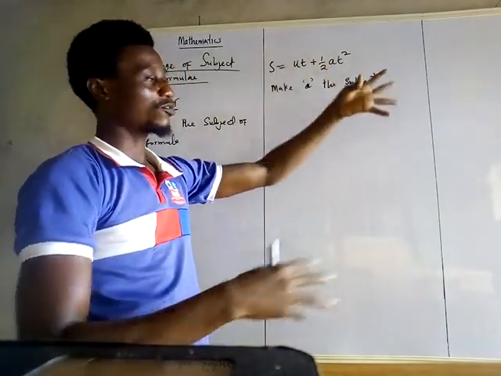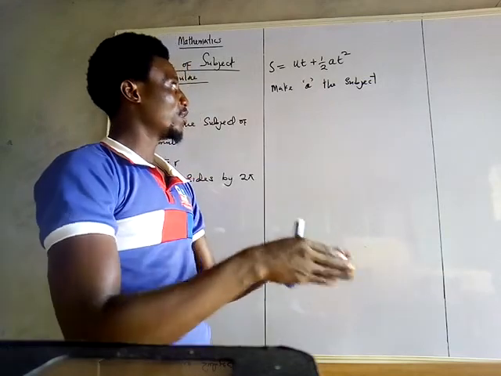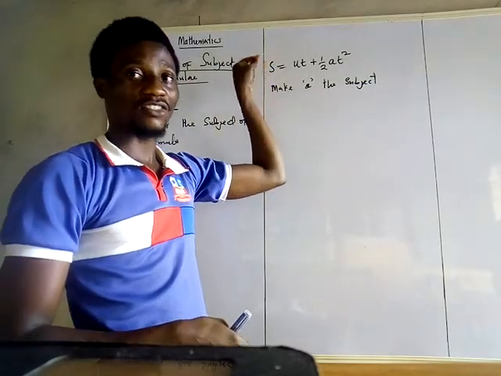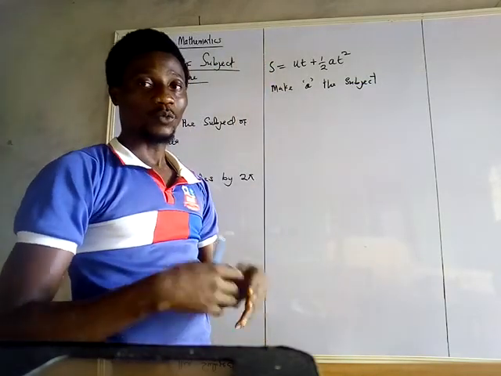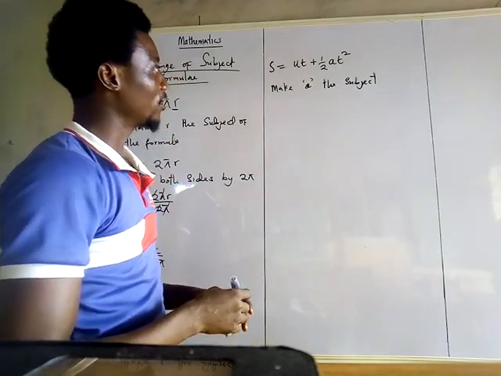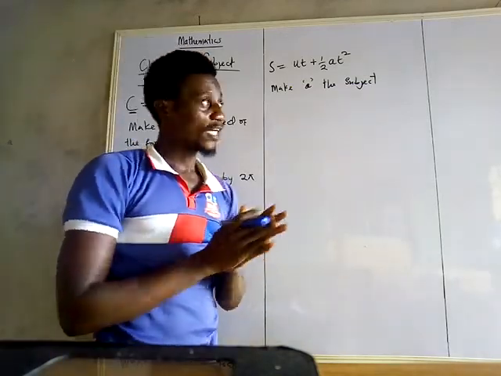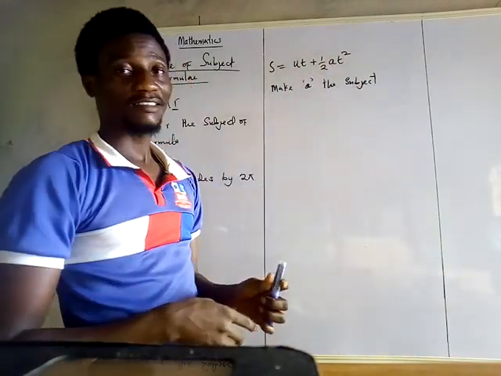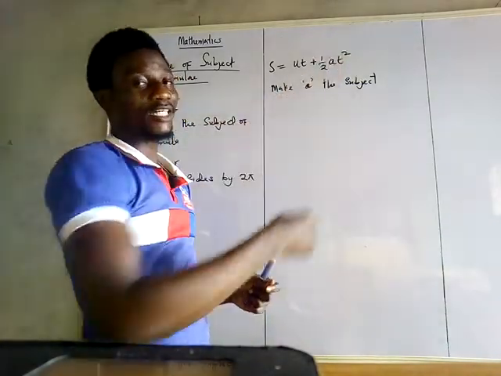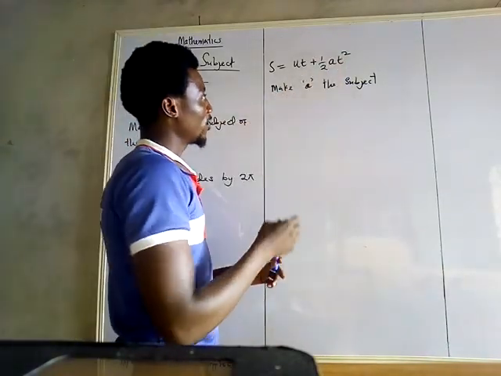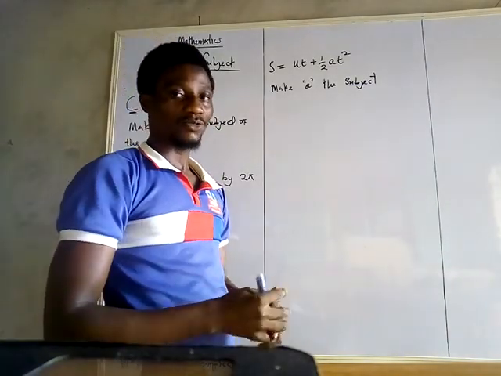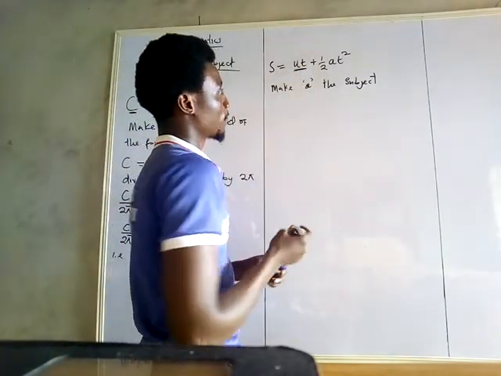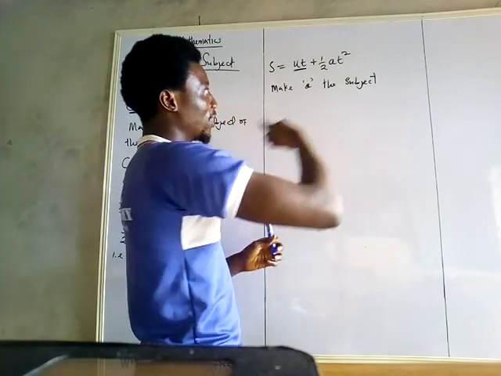Unlike this, a is associated with other terms. So we want to make a stand alone just the way s is standing alone, which means initially s is the subject of the formula, but we are interested in making a the subject of the formula. As we can see here, a is standing somewhere on the right hand side, and a is associated with other terms too. But the first step you need to take here is to remove every other thing from a, so a can stand alone. How do we start removing? Our first agenda is to remove ut. How is ut associated with a?